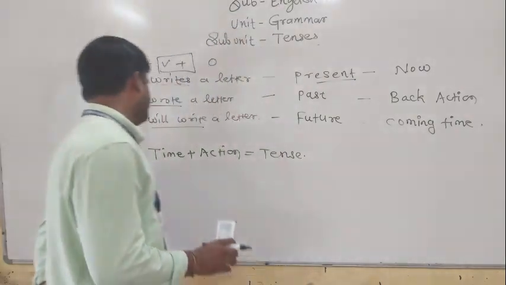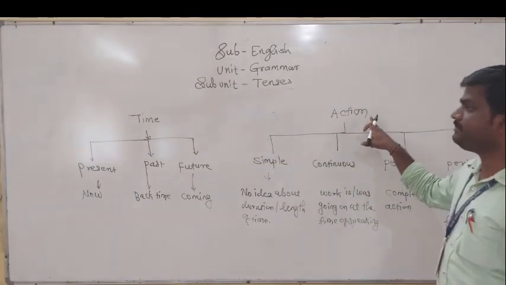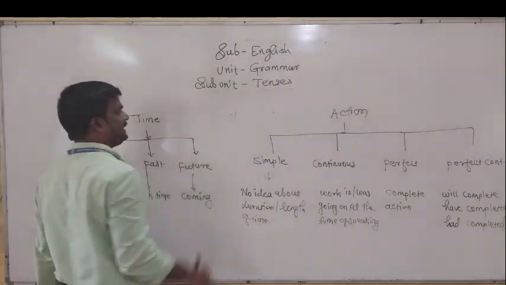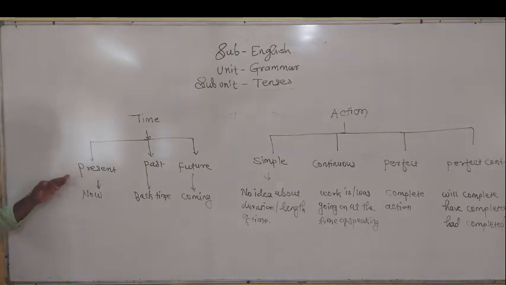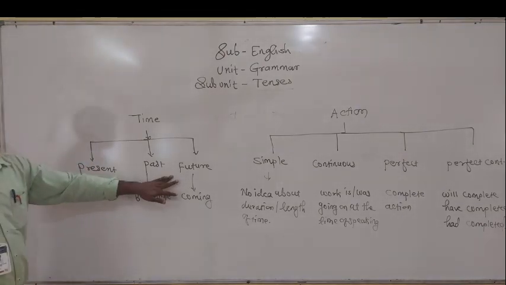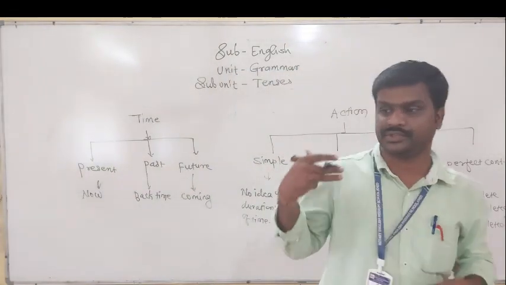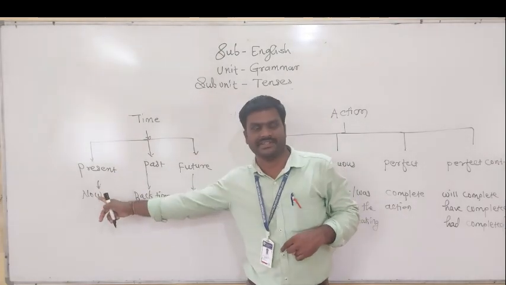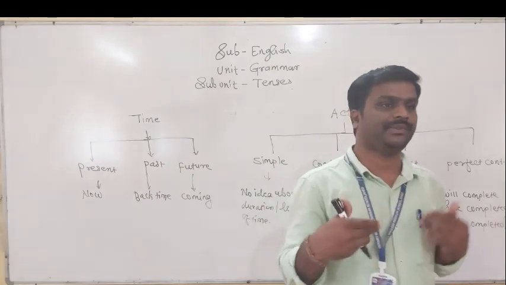Okay, now friends, I told you tense is time plus action. According to the time, the tenses are divided into three types: present tense, past tense, and future tense. Present indicates now. Yes, I am speaking with you, I am talking with you.